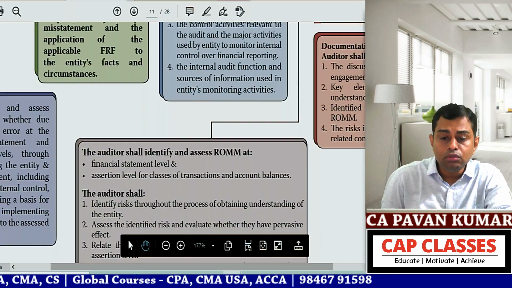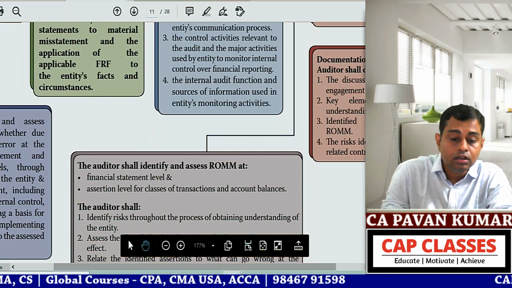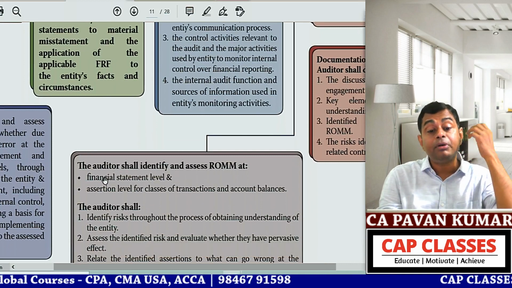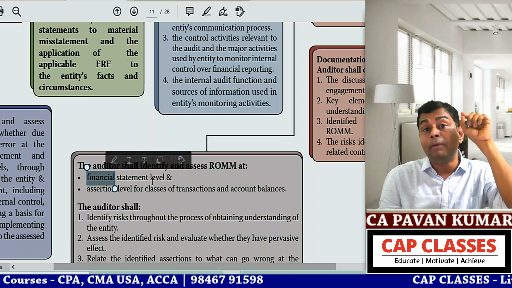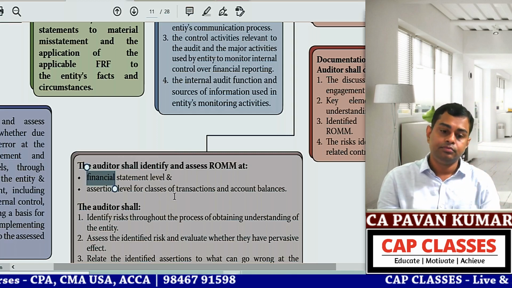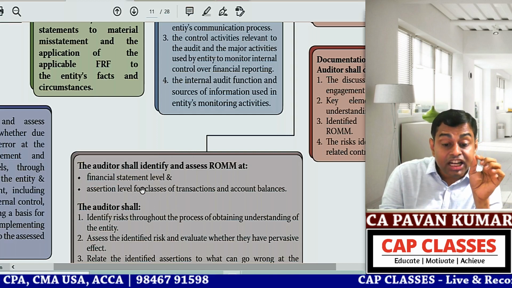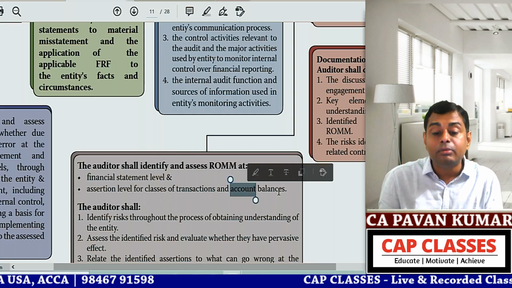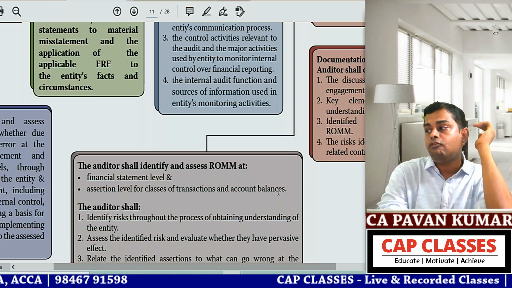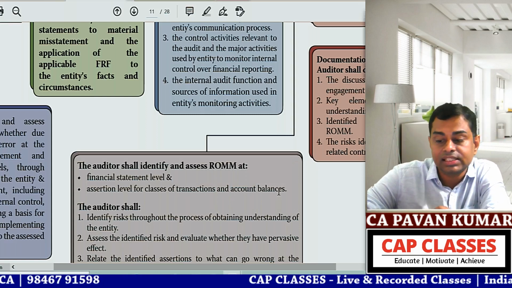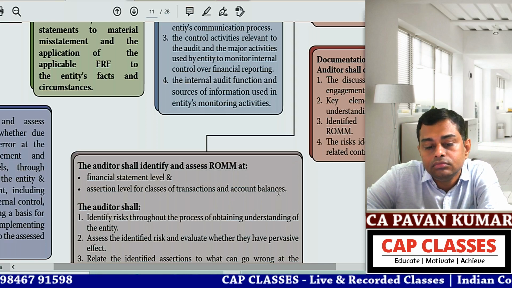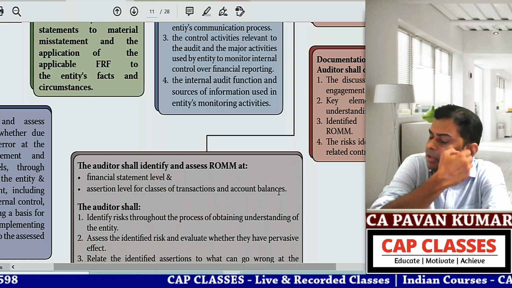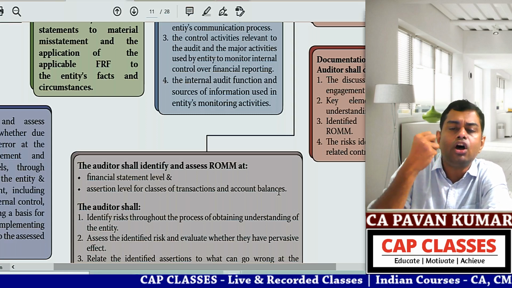So now you understand this. The auditor shall identify the risk of material misstatement at the financial statement level. That means in balance sheet, P&L, cash flow level, or assertion level for class of transactions and assertion level for account balances. Crystal clear. So risk of material misstatement may be there at financial statement level, or it may be there at one individual transaction level or account balance level also.